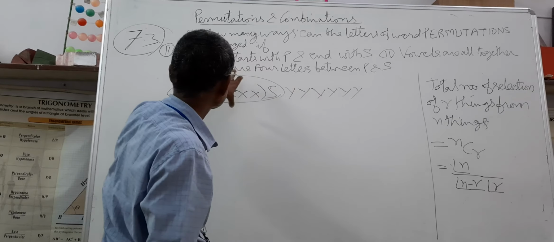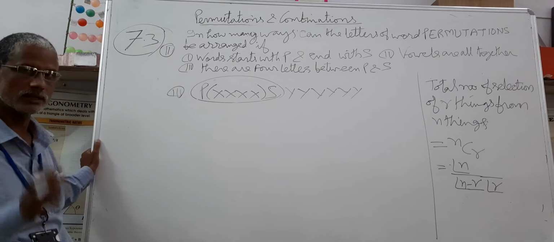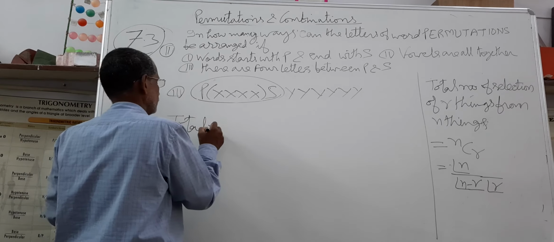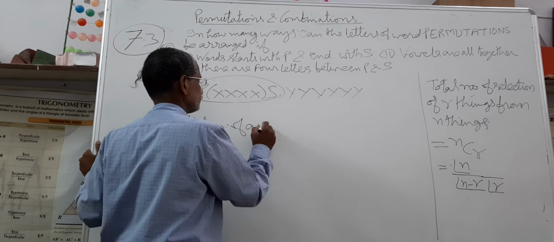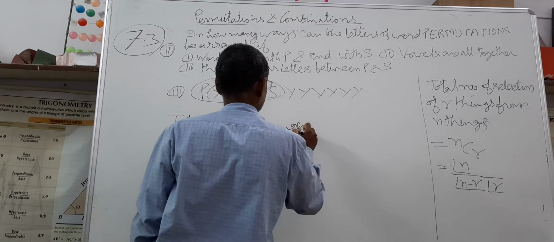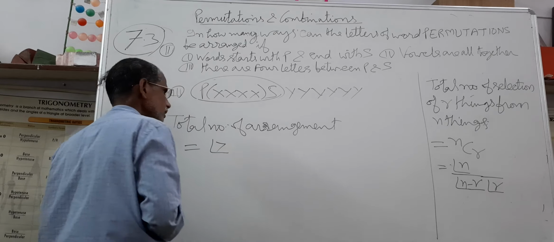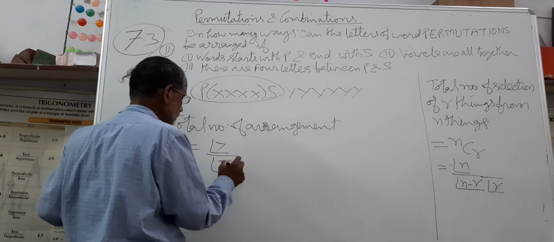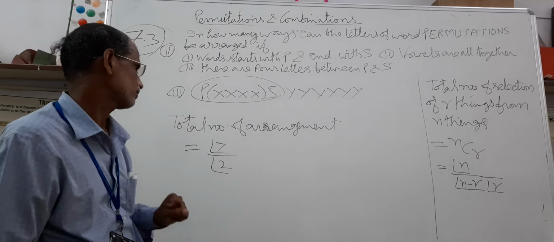Remaining 6 plus single entity gives factorial 7 arrangement. So here total number of arrangement is equal to factorial 7 upon factorial 2, because T occurs 2 times.